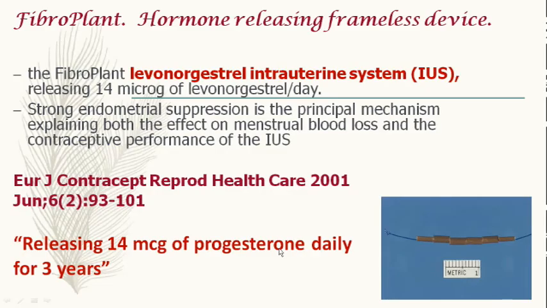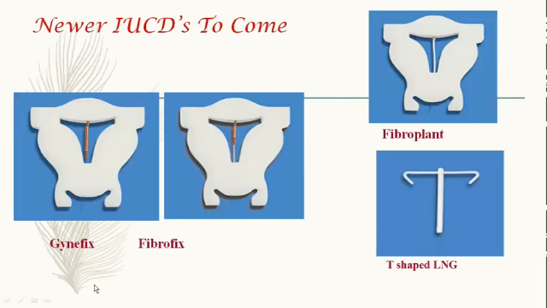The second is Fibroplant, which is a levonorgestrel intrauterine system, releasing 14 microgram of levonorgestrel per day, and this is released for 3 years. So this is the Gynifix, and that is the new LNG device which has the folded ends, so that it will not damage the uterine cavity. So instead of a T, the ends are folded. This is the T-shaped LNG, which is the newer device which is coming.